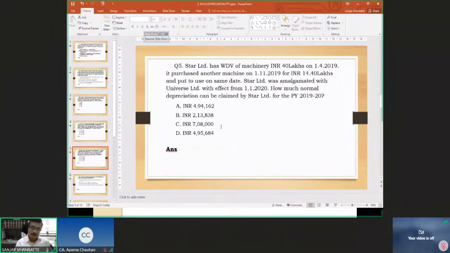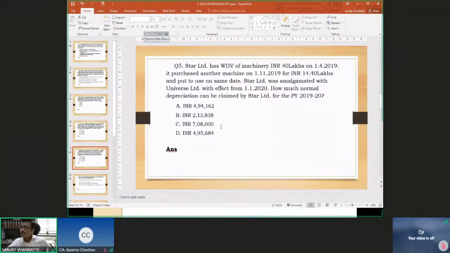On 14.40 lakhs, we were eligible for 7.5% depreciation because the asset is used for less than 180 days. That is 1,08,000 rupees. This 1,08,000 rupees is to be divided in the proportion of 61 to 152 days.